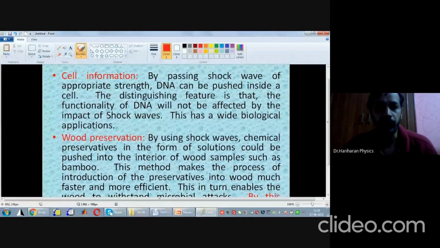Now look here. The question is, how fast can you push the DNA inside the cell? How quickly can you do that? Therefore, what we do: you take your cell, immersed in a solution containing the DNA of interest. Next, we pass shock waves of appropriate strength.